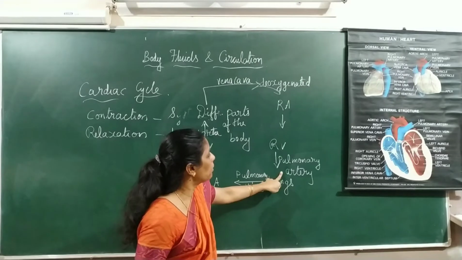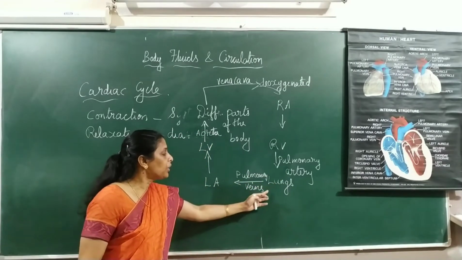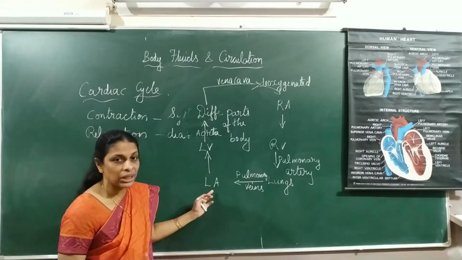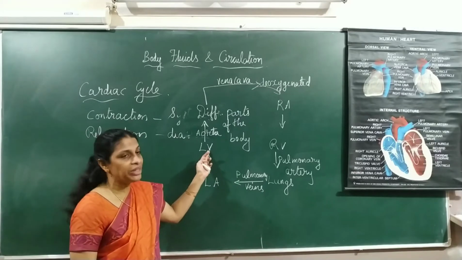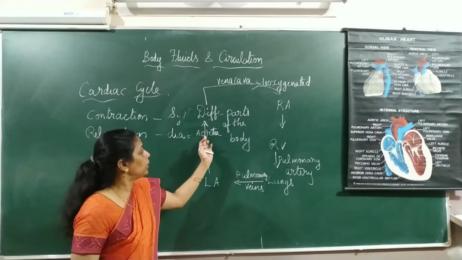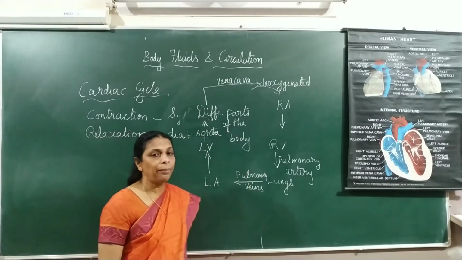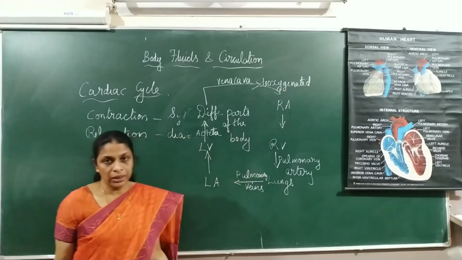From there, the pulmonary artery takes it to the lungs for purification. And after purification, the four pulmonary veins bring back the oxygenated blood to the left auricle. From there to the left ventricle, and from there, with the help of the aorta and other arteries, it will be supplied to different parts of the body. So this is the pathway of blood.